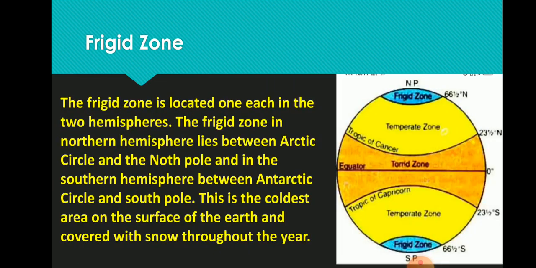Next is our frigid zone. The frigid zone is located one each in the two hemispheres. The frigid zone in the northern hemisphere lies between the Arctic Circle and the North Pole, and in the southern hemisphere between the Antarctic Circle and the South Pole. This is the coldest area on the surface of the earth and is covered with snow throughout the year.